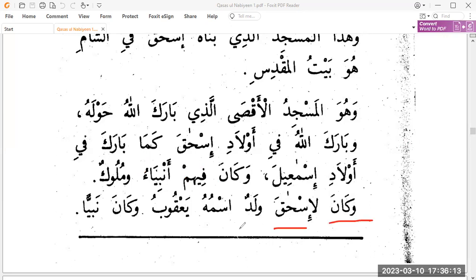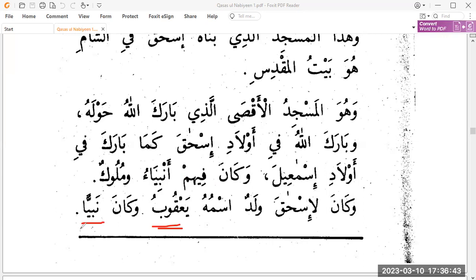Wakana li Ishaqa waladun ismuhu Yaqub. And Sayyidina Ishaq had a son, whose name was Yaqub. Now again, we're not going to use allazi because we're defining waladun, so it's indefinite here. Yaqub is Ghayr Munsarif, no tanween. So Sayyidina Yaqub alayhi salam was the son of Sayyidina Ishaq alayhi salam.